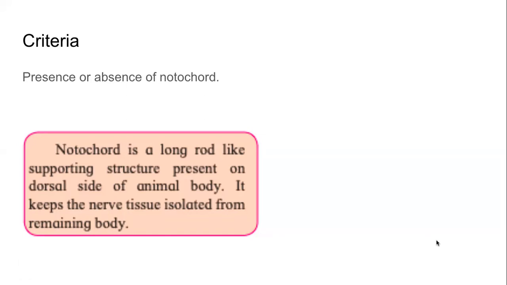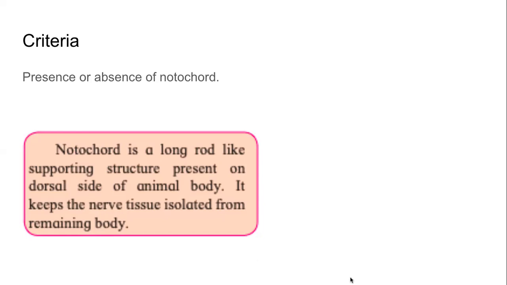So notochord is the pipe-like structure that protects the spinal cord. And spinal cord, if you remember, is one of the two main parts of our nervous system. One is the brain, and the second one is the spinal cord. So for spine, the more fundamental word is notochord, and for spinal cord, the more fundamental name is nerve cord. That is also there on page number 63. So the criteria that was used is whether animals have a notochord or not.